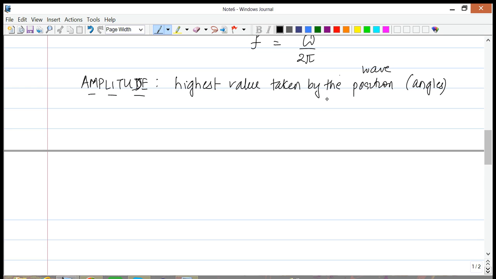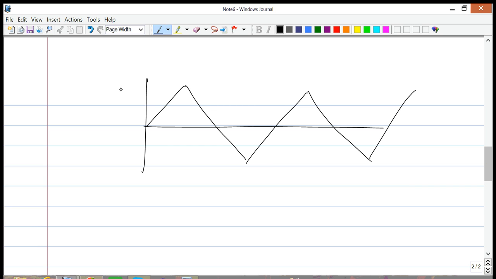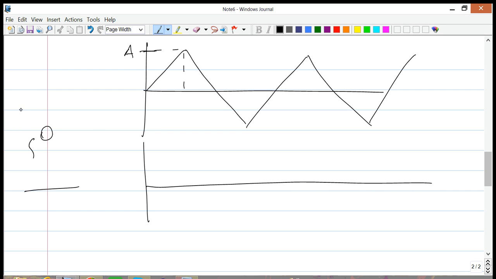Okay, so if we have some kind of repetitive motion that looks like this, where the motion just repeats itself again and again and again, here the amplitude is going to be this highest value here, A. We could have another kind of repetitive motion. Let's say I take a ball and I drop it from a height h, and this ball has a perfectly elastic collision with the ground.